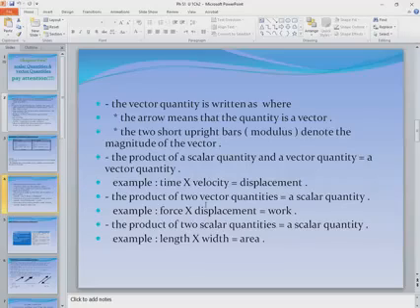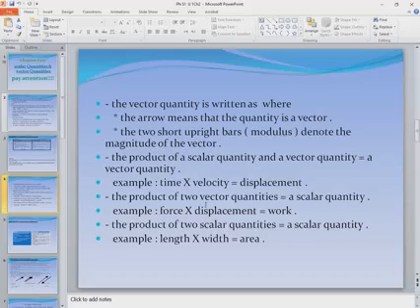What about the product of two vector quantities? Like force times displacement. Force is a vector, displacement is another vector. This equals work. Work is a scalar quantity. So vector times vector equals scalar.